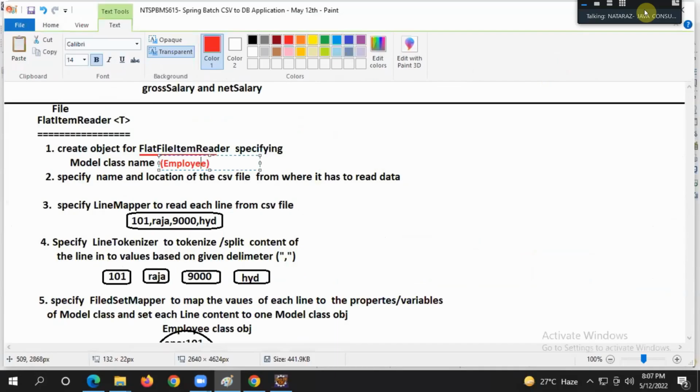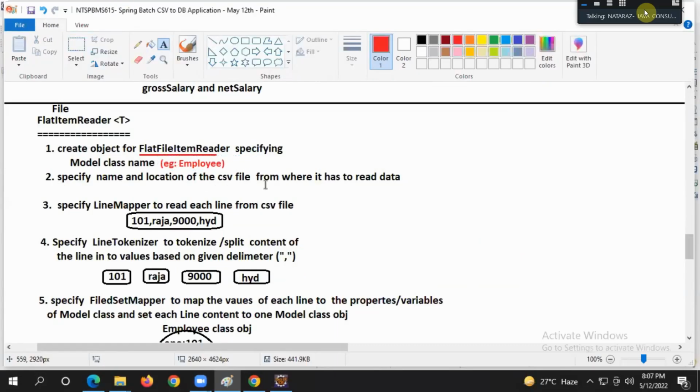Example employee, please, by specifying the model class name. Specify the name and location of the CSV file from where it has to read the data. Mention the name and location in the same object. We have a ready-made method for every activity. Specify line mapper. One more object is there.